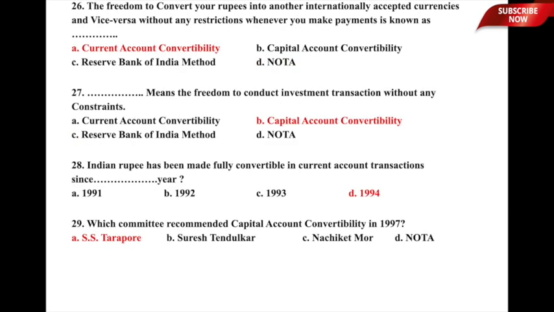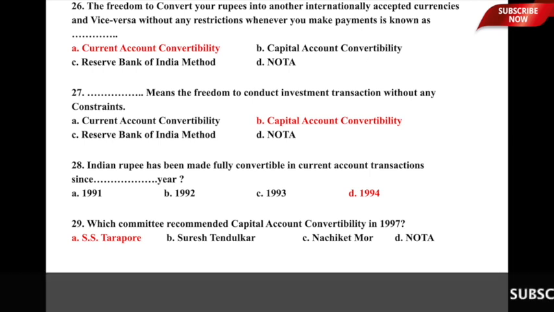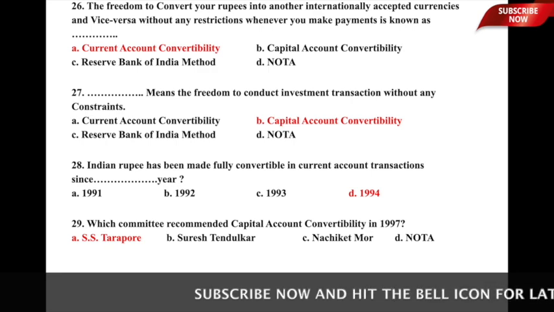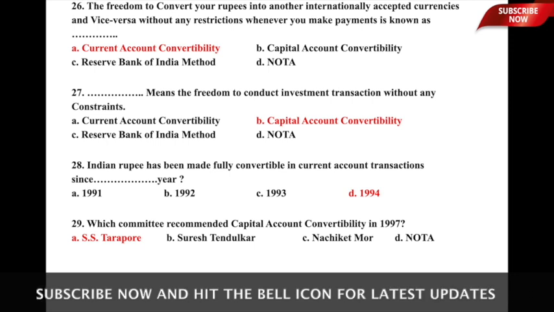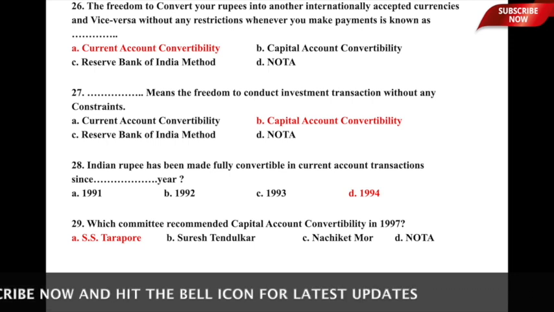Let us now move to question number 26. The freedom to convert your rupees into other internationally accepted currencies and vice versa without any restrictions whenever you make payments is known as dash. Options: A, current account convertibility, B, capital account convertibility, C, Reserve Bank of India method, or D, none of the above.